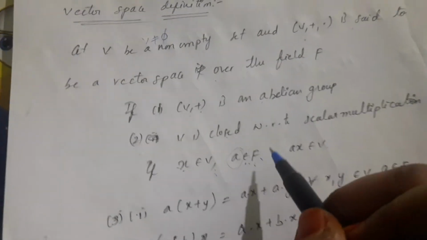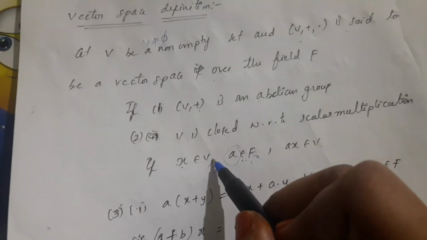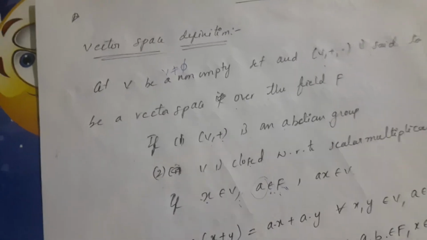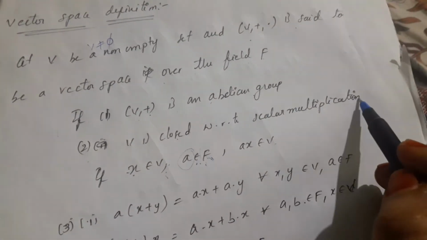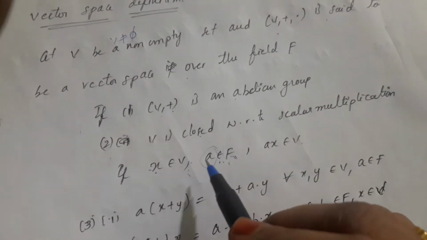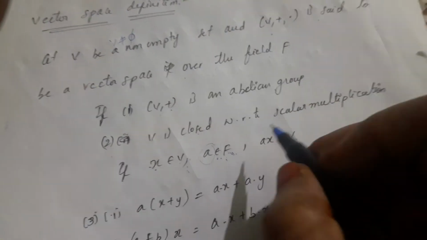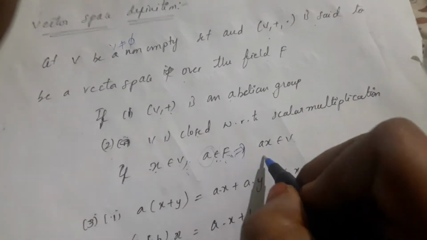F is the field of scalars. Here V is the set of all vectors. V is closed with respect to scalar multiplication: if x belongs to V and a belongs to F, this implies ax belongs to V. That is the scalar multiplication.